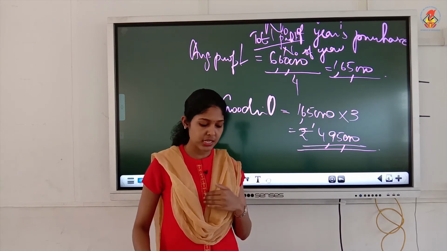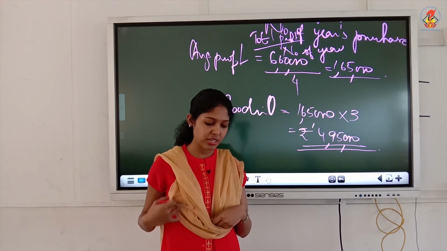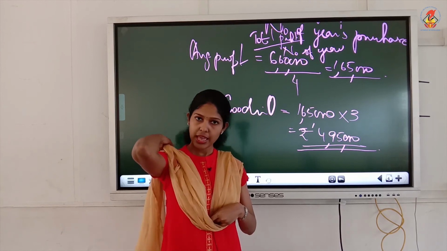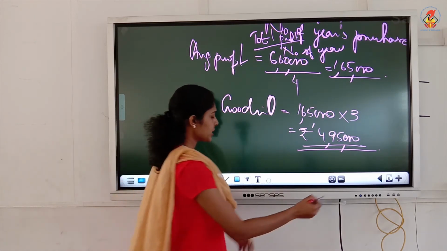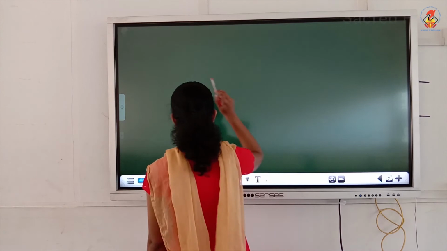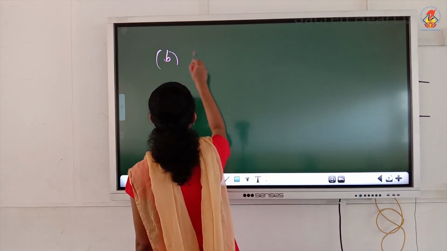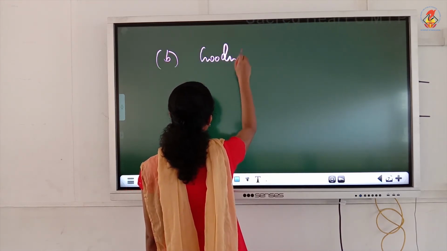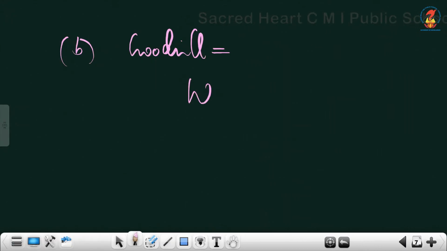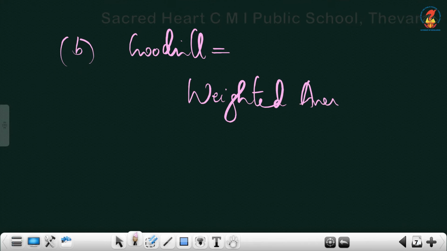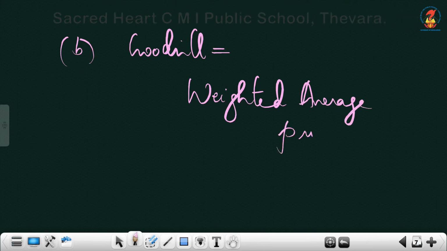Then for B, it is the weighted average profit method, and you write the formula for goodwill now. Weighted average profit method, the second subhead. Goodwill is equal to, instead of writing simply average profit, now you must include the term weighted average profit.